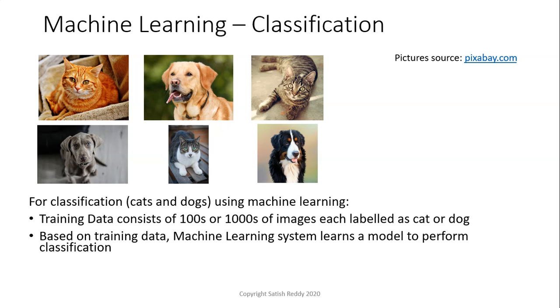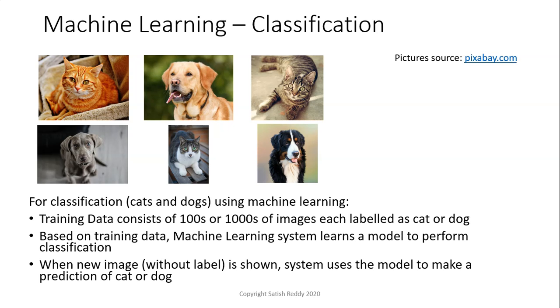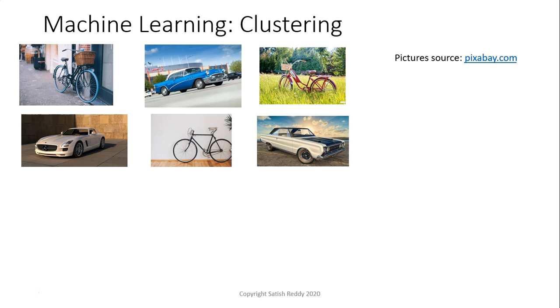Based on the training data, the machine learning system learns a model to perform the classification. And when a new image without the label is shown, the system uses the model to make a prediction of cat or dog. So the key point here is that the training data consists of the images as well as the labels for classification.